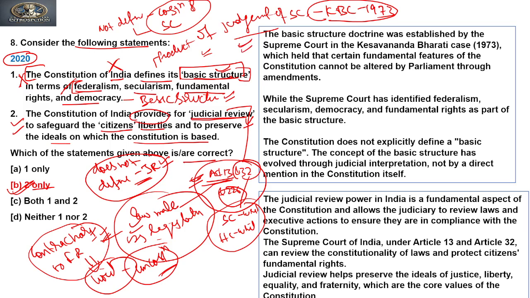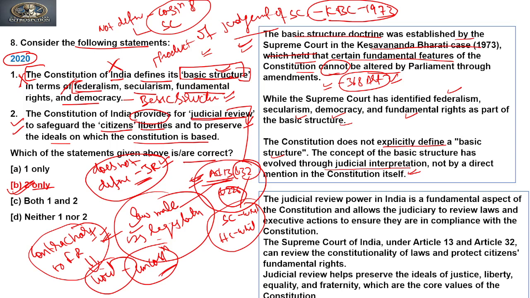explanations related to the question, it says that the basic structure doctrine was established by the Supreme Court in the Kesavananda Bharati case in 1973, which held that certain fundamental features of the Constitution cannot be altered by Parliament through amendments. It means Parliament has a limited power under Article 368. While the Supreme Court has identified federalism, secularism, democracy, and fundamental rights as part of the basic structure, the Constitution does not explicitly define a basic structure. The concept of basic structure has evolved through judicial interpretations, not by a direct mention in the Constitution itself.